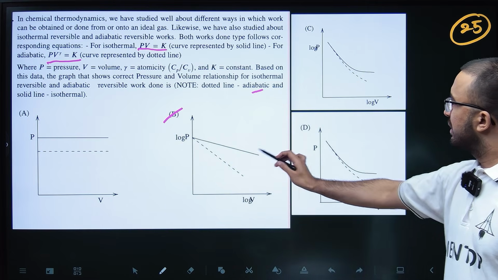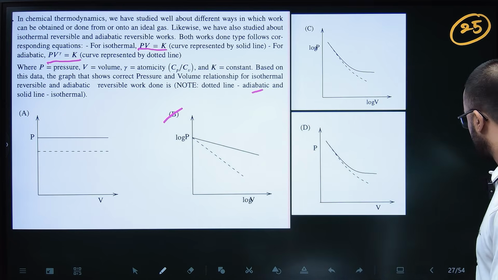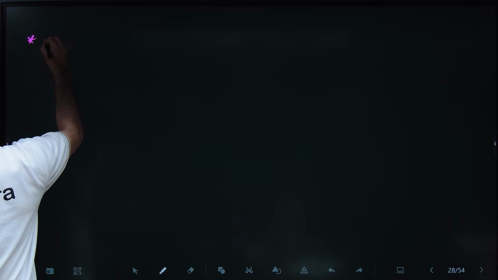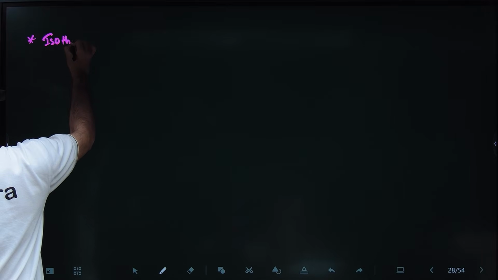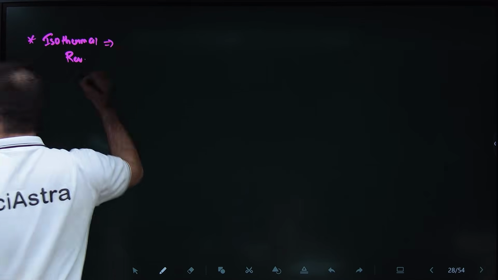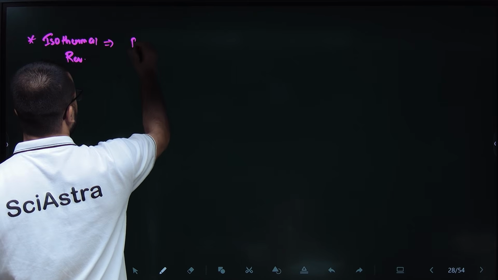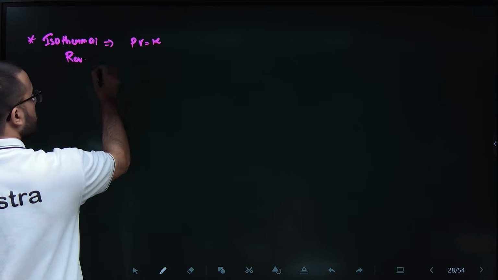See, this graph, like any other graph here, is between log P and log V. Okay, do this. For isothermal reversible, PV is constant. So take log both sides.